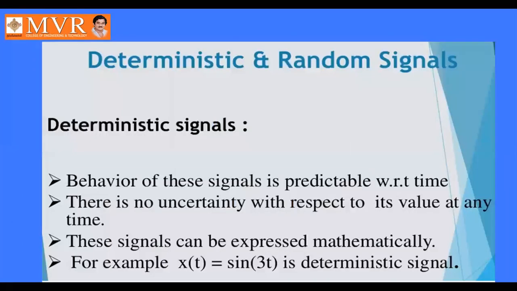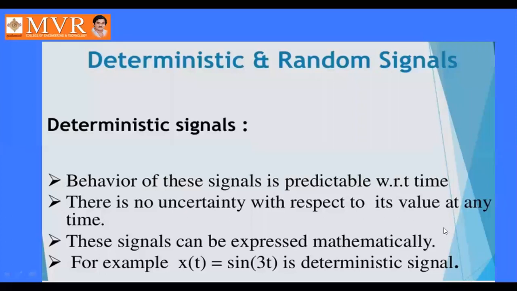Next, coming to the deterministic and random signals. Coming to the deterministic signals, if we take the behavior of the deterministic signal, these signals are predictable with respect to time. They depend upon the time.